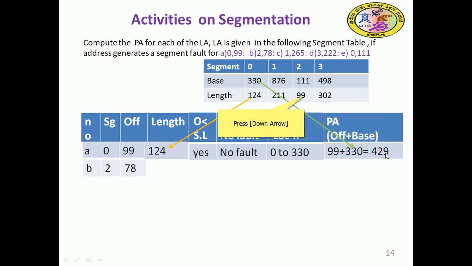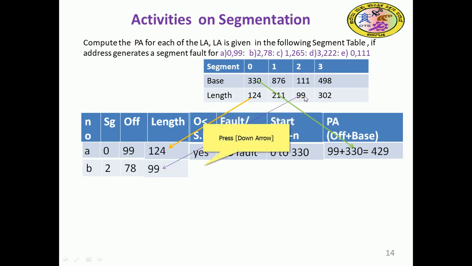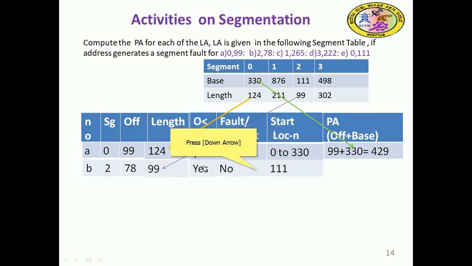Coming to the second problem, B, 2 comma 78. The segment number is 2, the offset is 78. For segment 2, the length is 99, which is recorded here. Now, is the offset less than the segment length? The offset is 78 and the segment length is 99. 78 is less than 99, so the offset is less than the segment length, and no fault will be there.